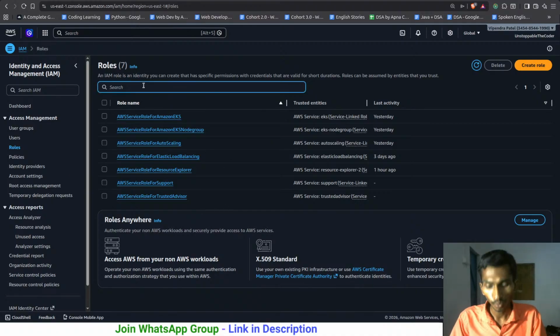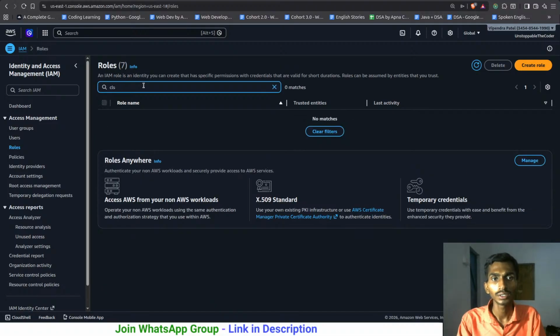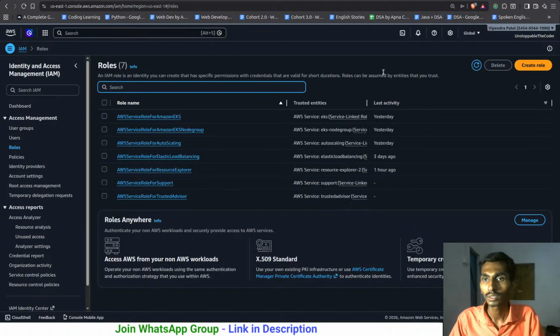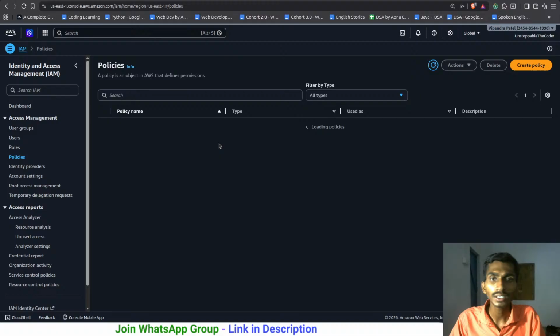For now, I created one role, cluster policy. I think cluster, the role created by me, is there any? I don't think I have it here, but okay, never mind. I think that was a policy that I created. Yeah, that was a policy that I created.